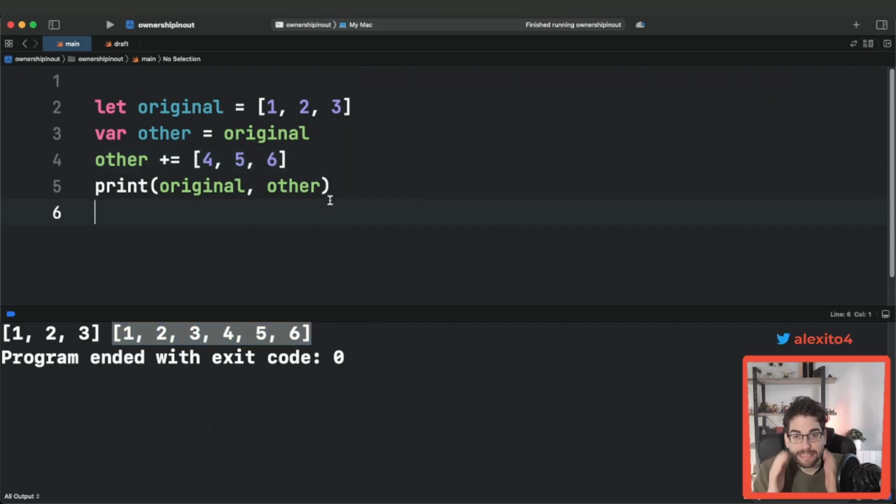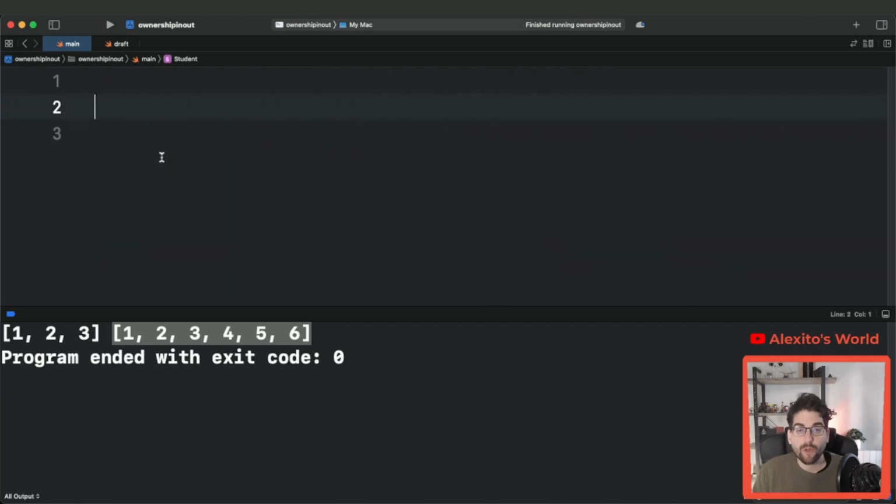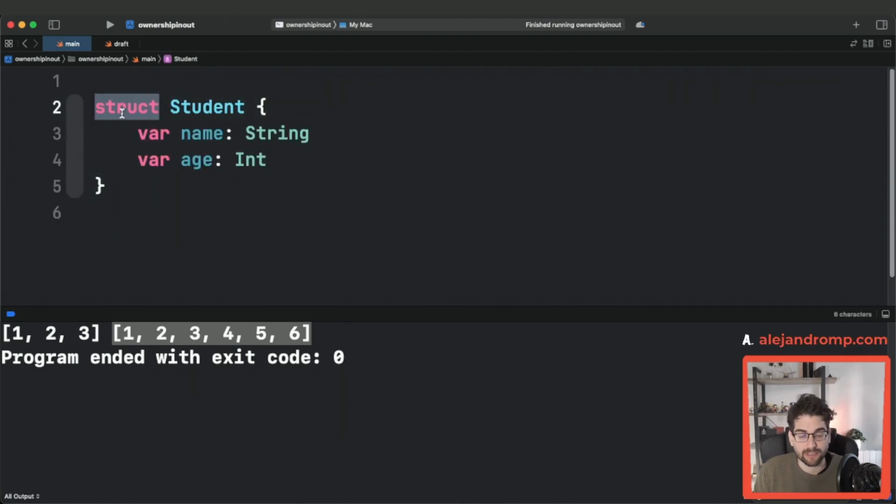But as I said, Swift doesn't have primitives, so these things, arrays, integers, strings, those are just structs. What does that mean? Well, it means that you can have value semantics on your own types. How do you make your own value types? Very easily. You just define a struct. We're all used to it.